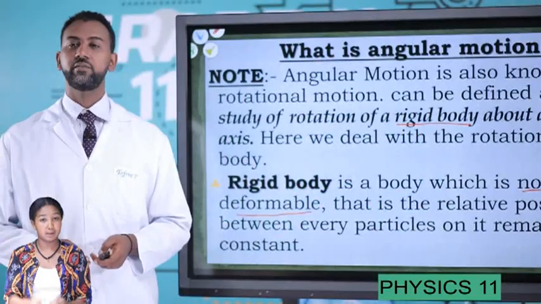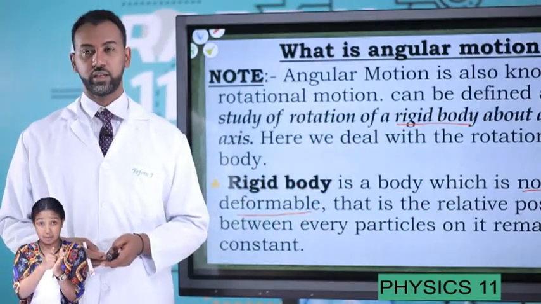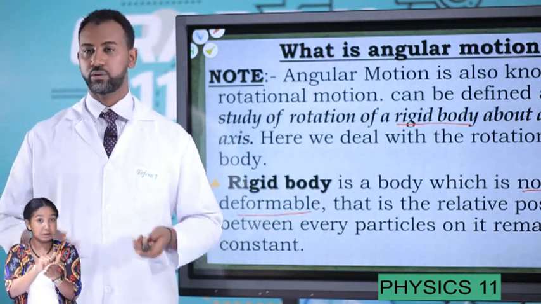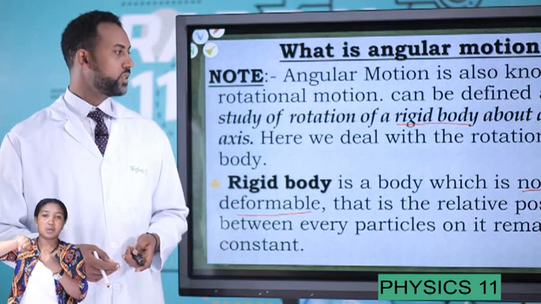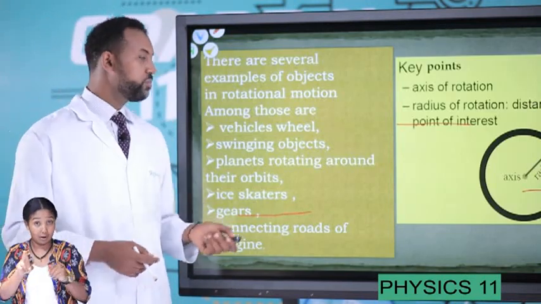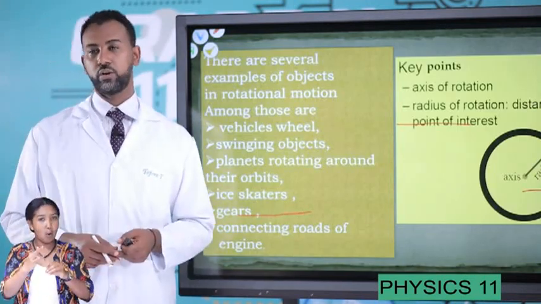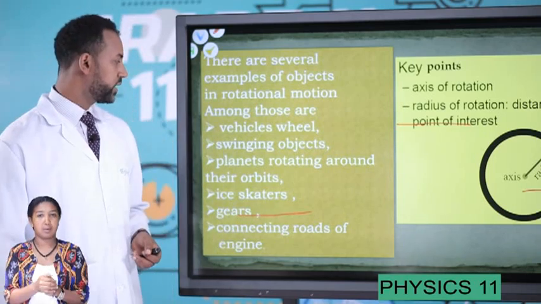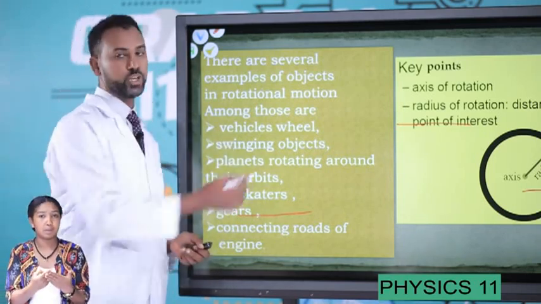Well, there are several examples in our day-to-day activity that face rotational motion. The most common are the motion of the wheels of vehicles, car, bicycle, motorcycle, and so on. They tend to have a rotational motion.